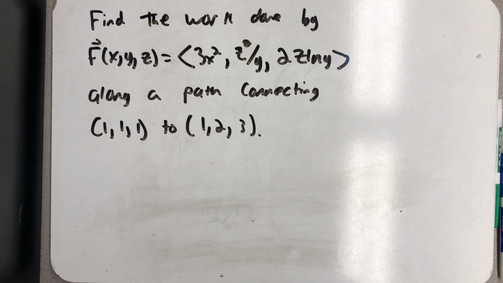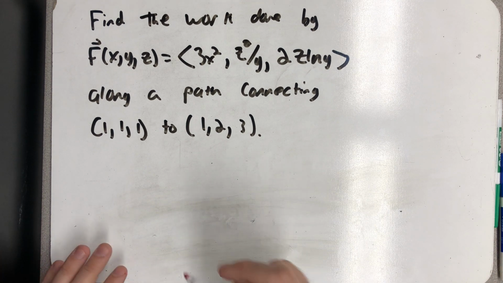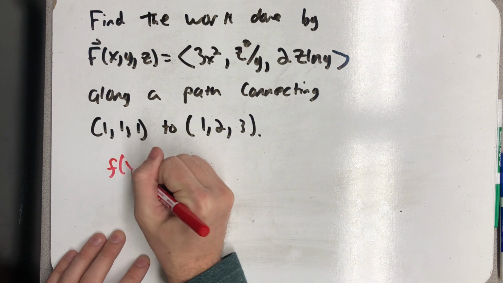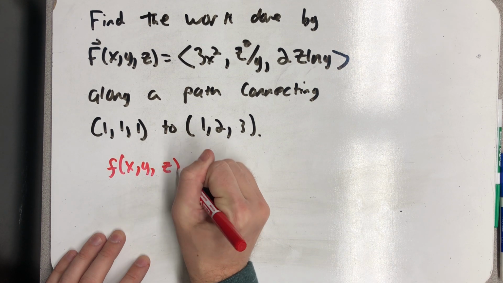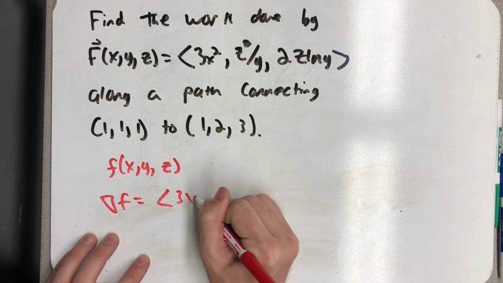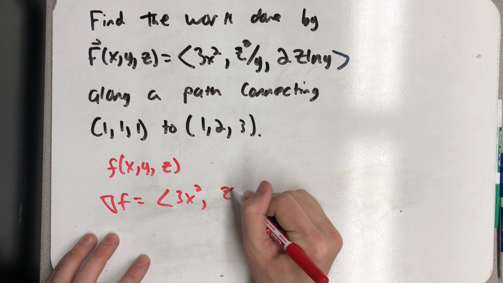If it is conservative, then it is a gradient field, and I should be able to find that potential function. So let's try that. If this is a gradient field, that means there's a function f of x, y, z, so that del f is, of course, that field, making these all partial derivatives.